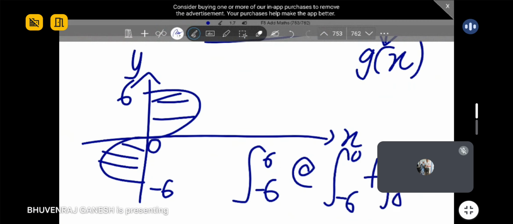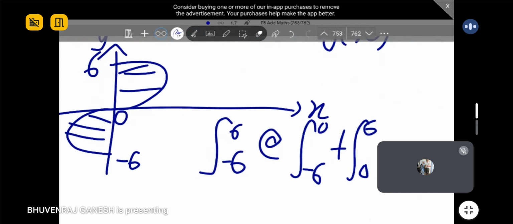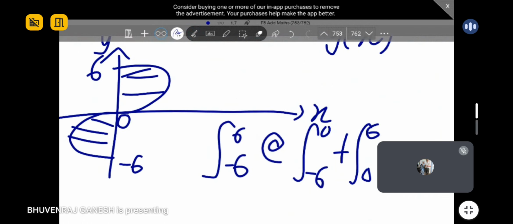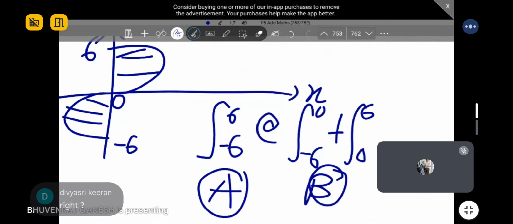Left one or right one? For this kind of question, when you're switching the regions from positive to negative, which one is the correct one? Only one answer. A or B? Which one is the correct way to find the area?